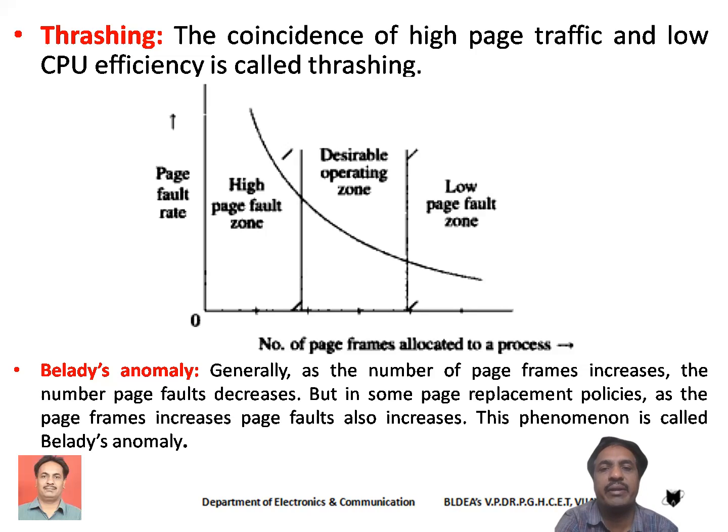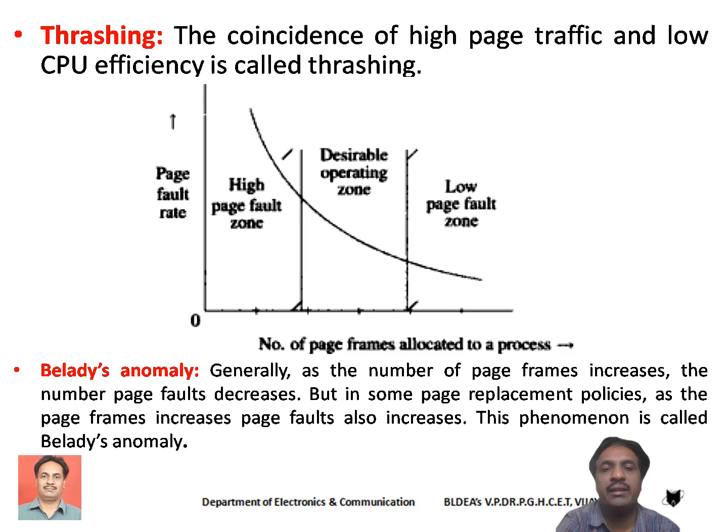So if the number of page frames allocated to the process is small, it leads to high page faults. But if we allocate a large number of page frames, then it won't serve the purpose of demand paging, right? So we have to choose an optimal number of page frames for any process. In between, we have the desirable operating zone, in which the number of page faults will be acceptable.